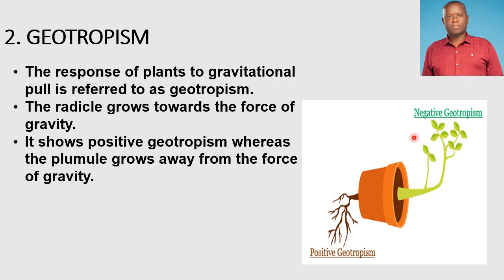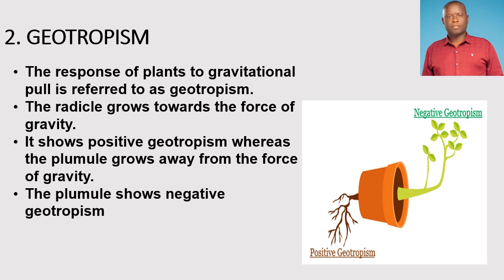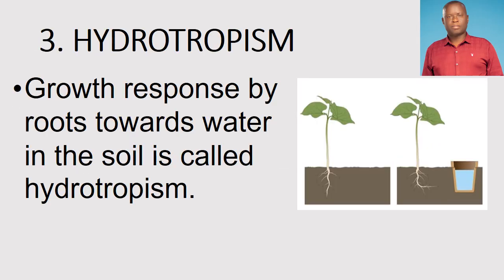Therefore, it is executing a negative geotropism there. So please take note of the difference between positive geotropism and negative geotropism. Positive geotropism means the part of the plant is growing towards the ground, right? It's responding to the gravitational pull, while the other part, which is experiencing a negative geotropism, is growing away from the ground. So in this case, the plumule shows negative tropism.